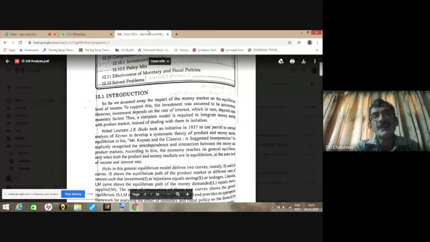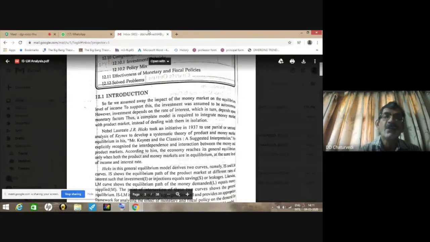In one of the previous chapters, we studied the equilibrium in the money market, where the equilibrium takes place at the point where demand for money is equal to the supply of money. And accordingly, we are able to get the equilibrium rate of interest. But in the previous chapter on Keynesian theory of income determination, we didn't take into account the money market. So this chapter integrates the money market with the product market.